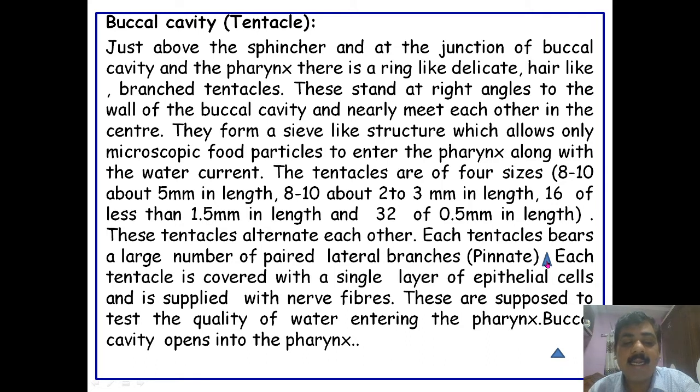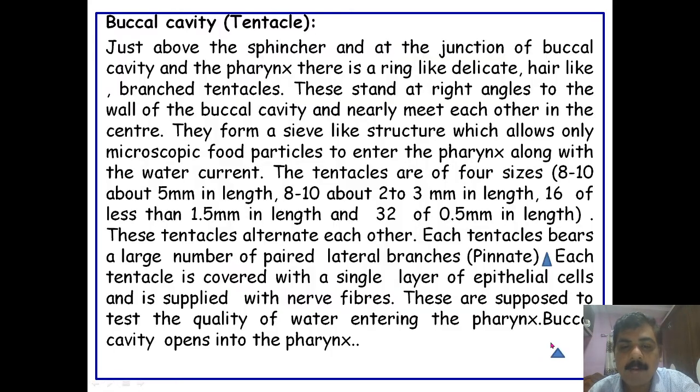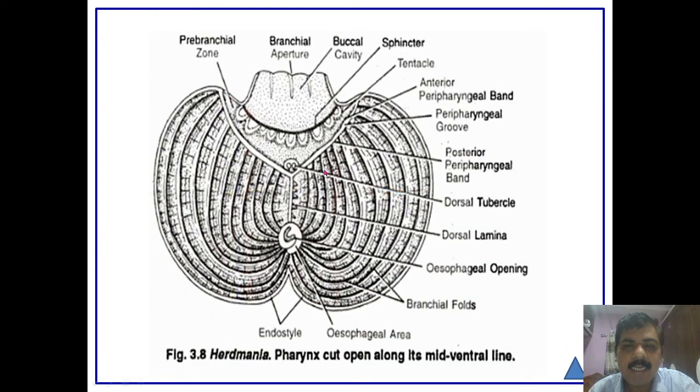Each tentacle bears a large number of paired lateral branches, giving a pinnate appearance. These tentacles are present just after the buccal cavity, and the sphincter is followed by these tentacles.